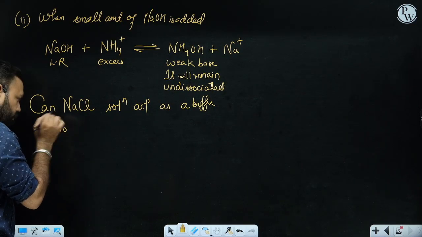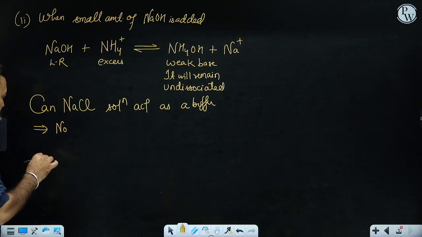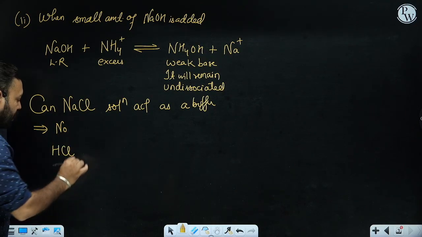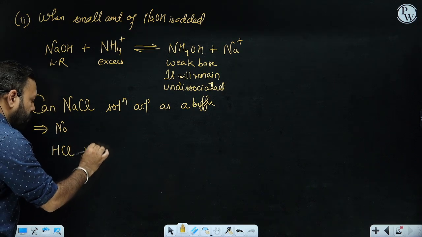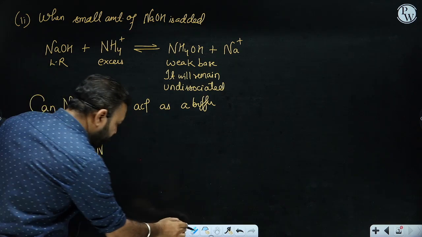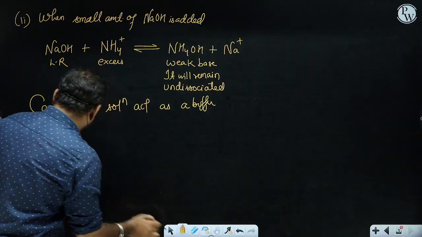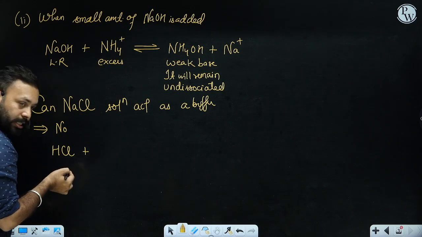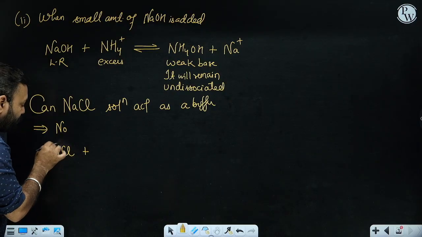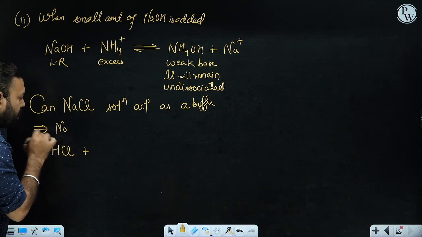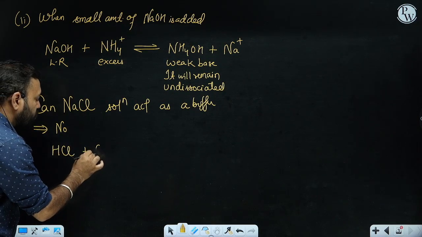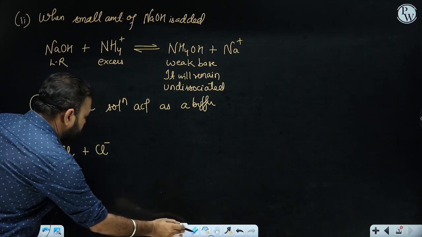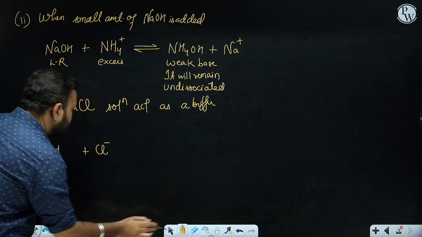Why, sir? See, suppose you are adding HCl from outside. We are having H plus and Cl minus, and this will look for a base, right? So this H plus is going to react with Cl minus.